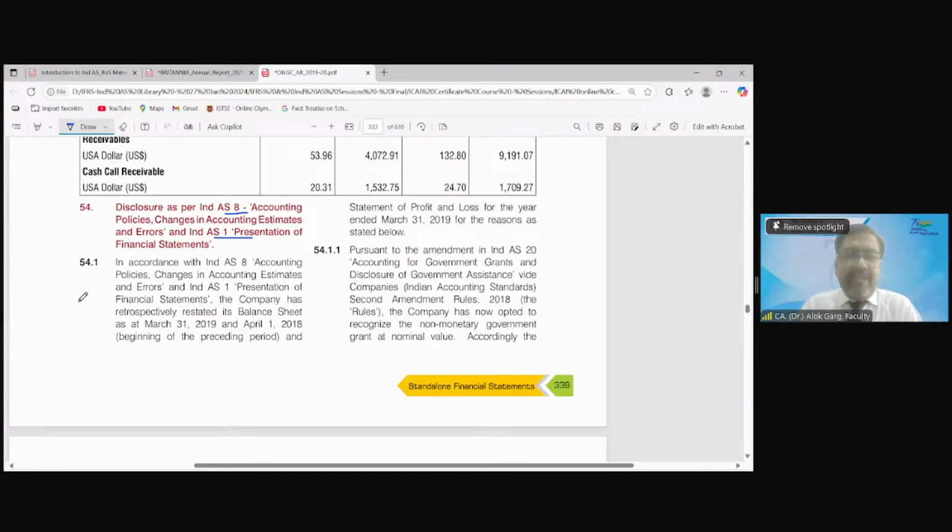Okay. In accordance with Ind AS 8 and Ind AS 1, the company has retrospectively restated its balance sheet as at 31st March 19, the comparative balance sheet, and 1st April 18, which is the opening of the previous period, and the statement of profit and loss for the year ended, for the reason stated below. They have explained the reason. So let me tell you the reason. They have changed the accounting policy of government grant, right? I'm not telling you what change, no change. They have changed the accounting policy of government grant.